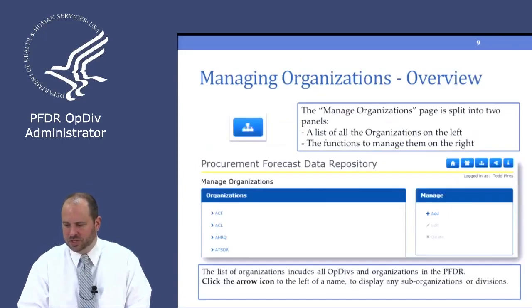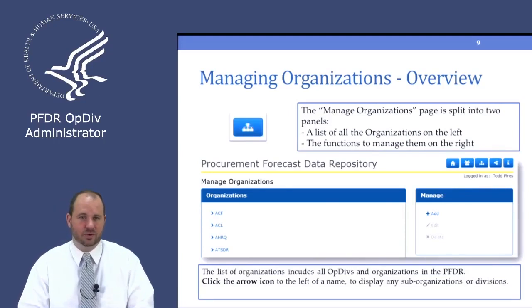And so just a quick overview. On the left-hand side of the screen, it says organizations. That is a hierarchical listing of all the organizations in the system. If you click on the title, if it's got a little arrow next to it, it'll open up and show what the sub-organizations are, and so on and so forth down the line.